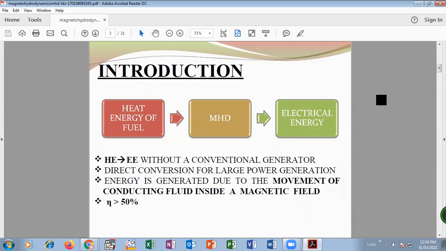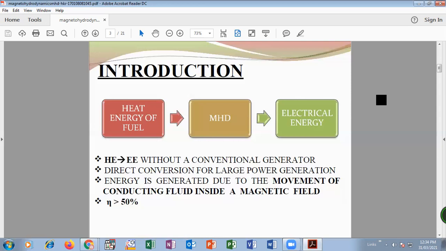So in that, a direct conversion and large power generation. Here in MHD, there is conversion of heat into electrical energy. There is a direct conversion, and there is generation of large power. Then energy is generated due to the movement of conducting fluid inside the magnetic field. This is the basic principle of that.